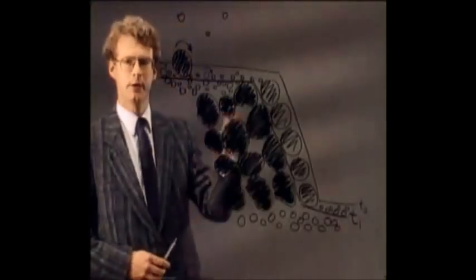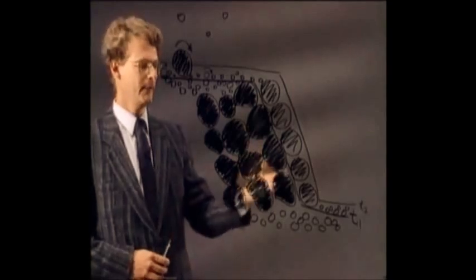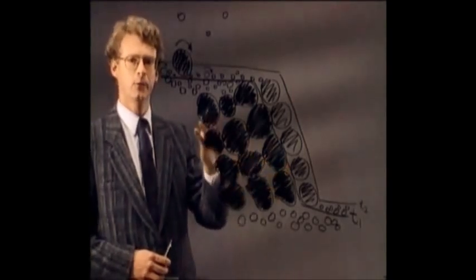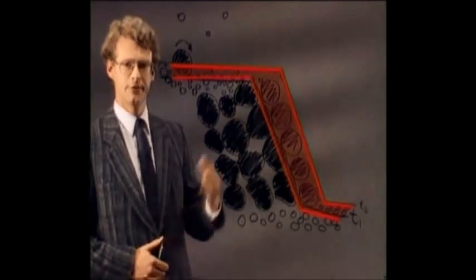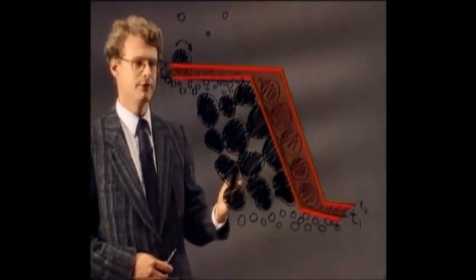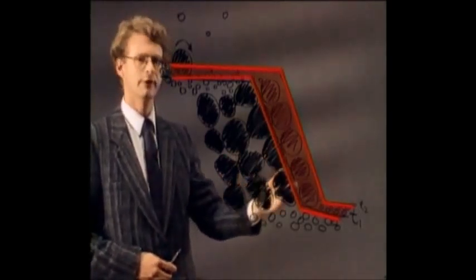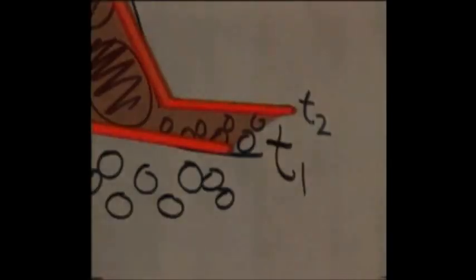The sediments accumulated on the bed from time t1 to t2 define what is called a layer of sediment. A layer of sediment is the accumulation of sediment between the initial time t1 and the subsequent time t2.